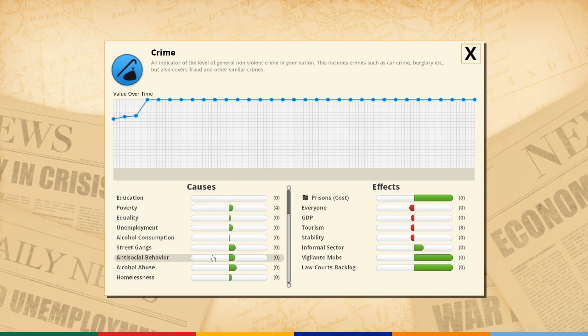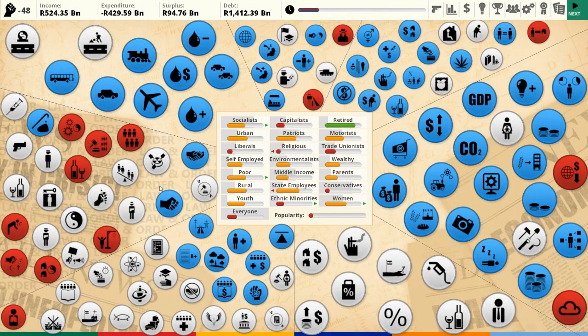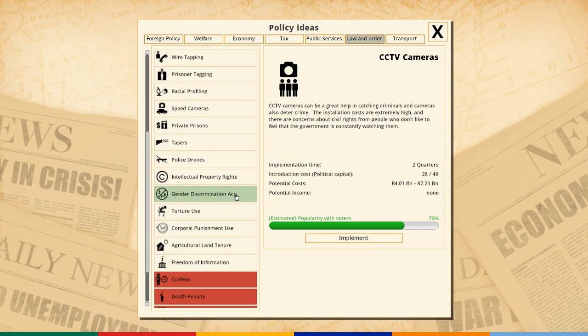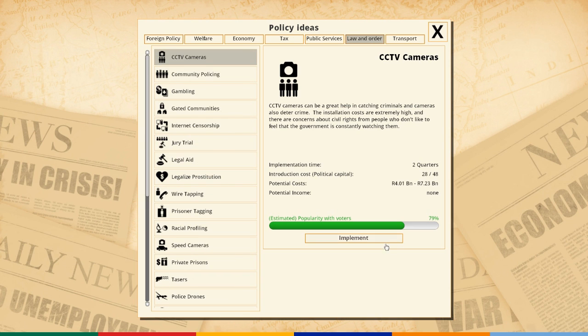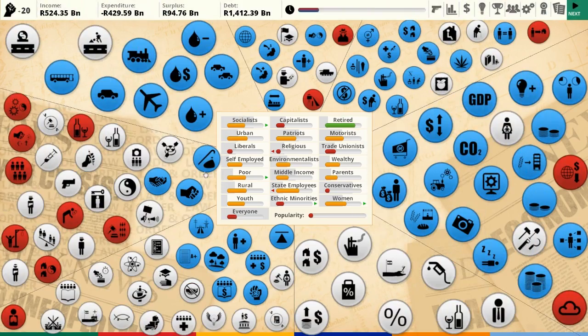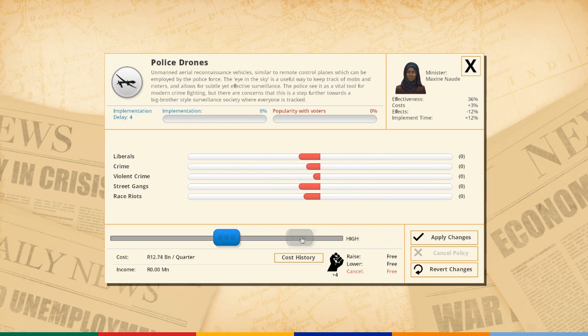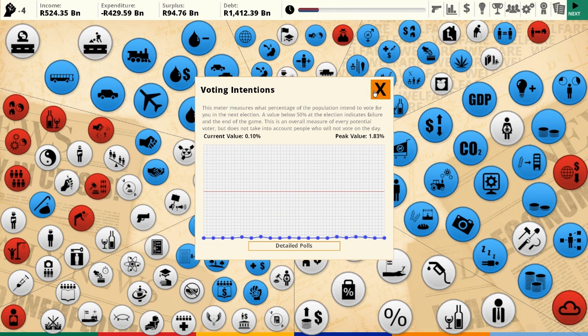So, crime. Street gangs. And I haven't really gone far enough in my crackdown on all things. So, let's... I don't think I'm going to actually go for torture. That'd be a bit much, don't you think? We want sort of stuff on this, CCTV cameras almost everywhere, combined with police drones. That should give these rioters something to think about. We still are.